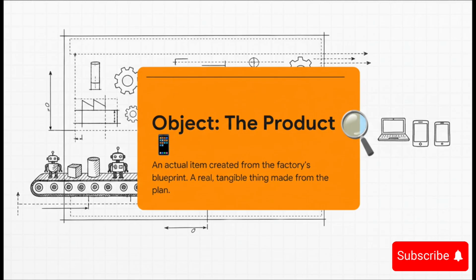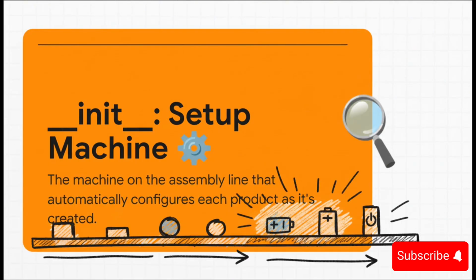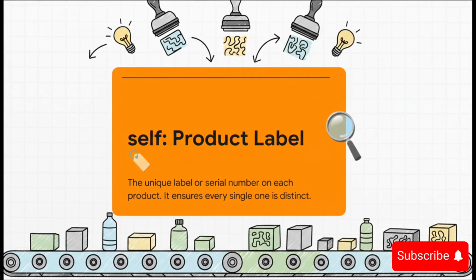And just like a factory can make thousands of phones from one blueprint, you can create countless objects from one class. And init? Well, that's a specific station on the assembly line. It's the automated machine that takes each new product as it comes by and performs the initial setup. It installs the software, sets the color, and gets it ready for use. And finally, self. What is self in our factory? It's the unique serial number or barcode that gets slapped onto every single product. It's the label that says, this is phone number 123, and that is phone number 124. It's what makes each and every product distinct from all the others.